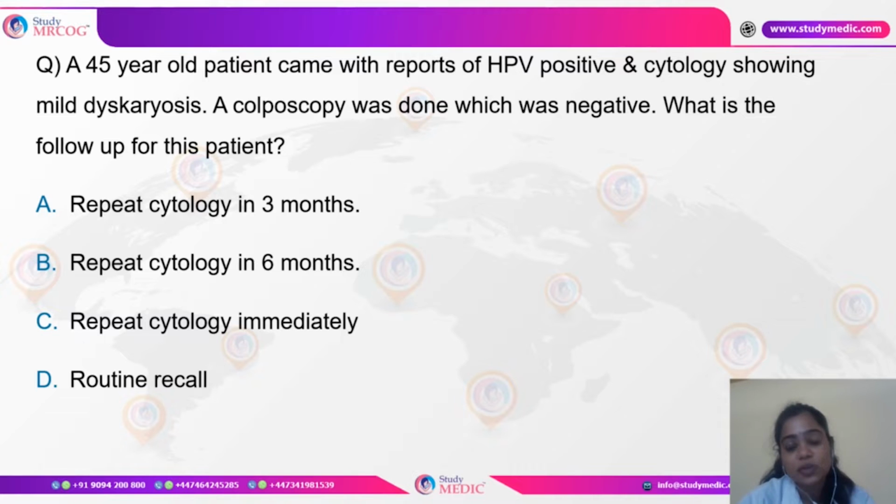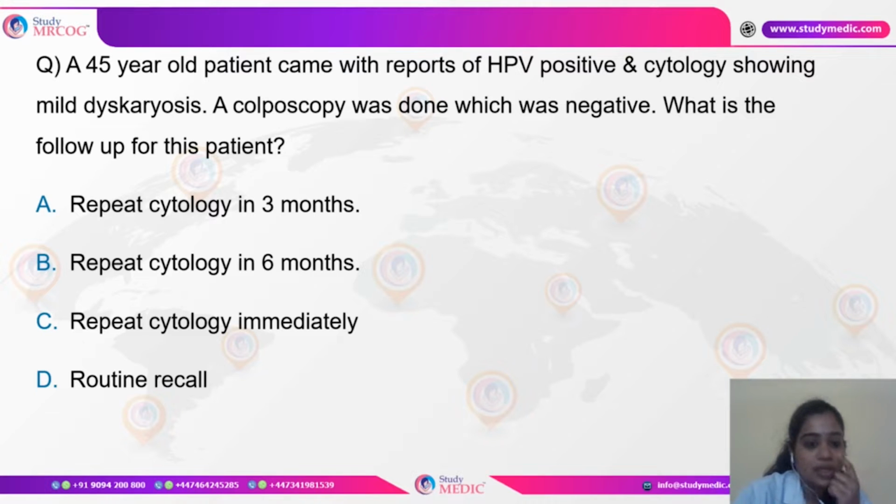This question has been taken from the chart itself. We see a 45-year-old patient coming with reports showing human papillomavirus positive. Because she was HPV positive, we did a cytology, which shows mild dyskaryosis. Because the cytology is abnormal, a colposcopy was done, which was negative.